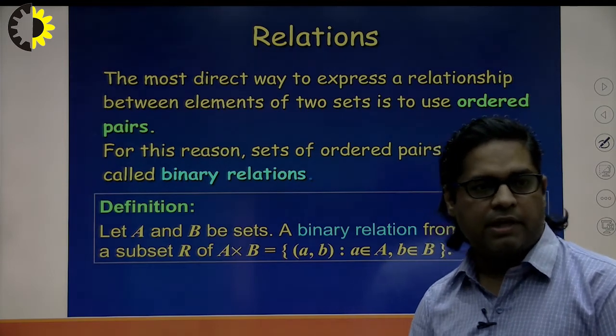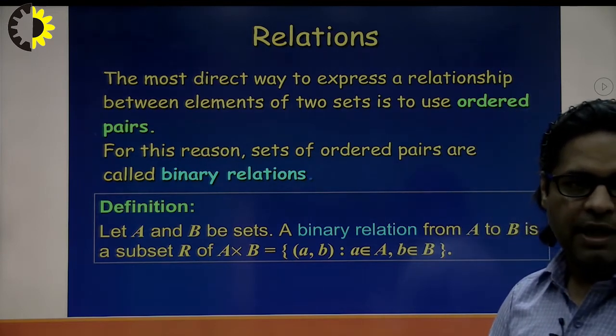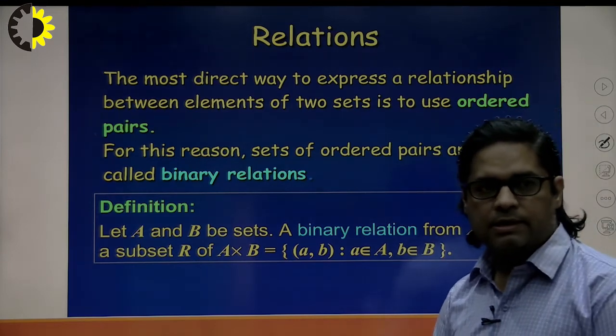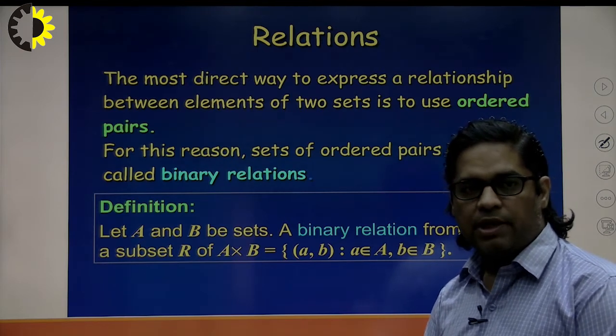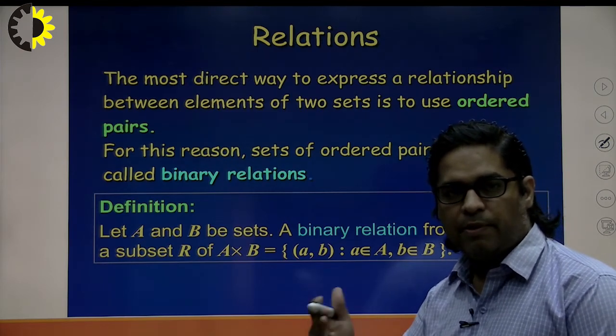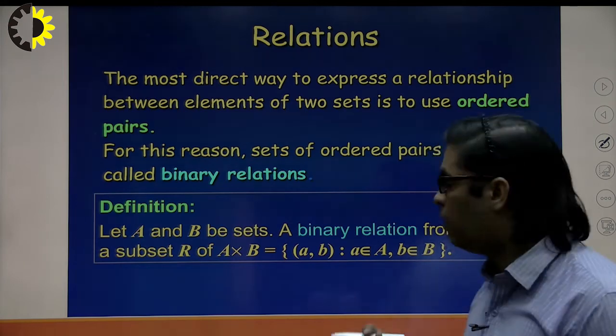Now the definition. Let A and B be sets. A binary relation from A to B is a subset R of A cross B. Means pairs (a, b), where a belongs to A and b belongs to B.